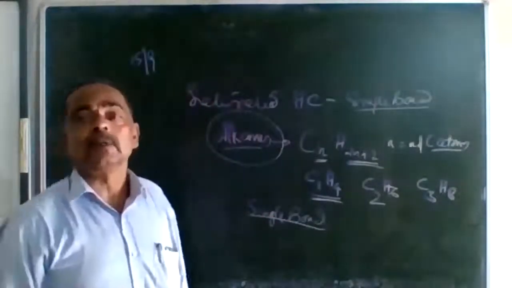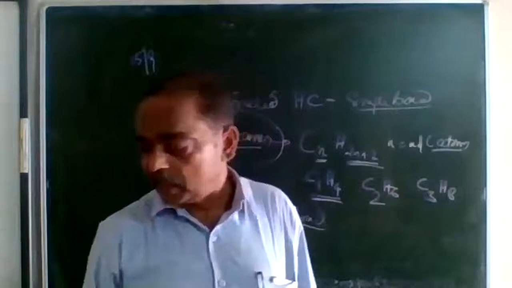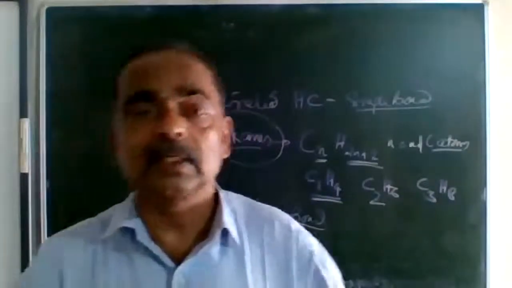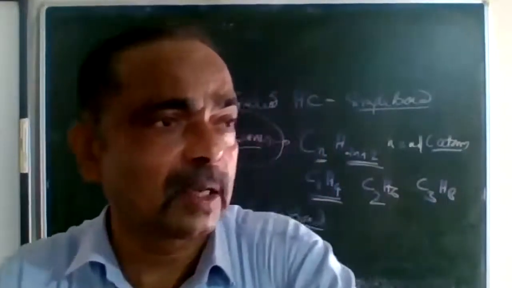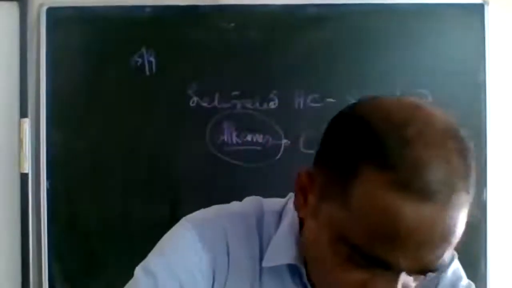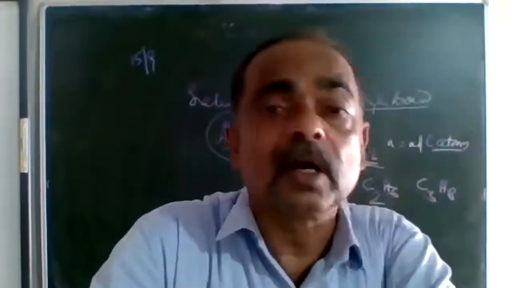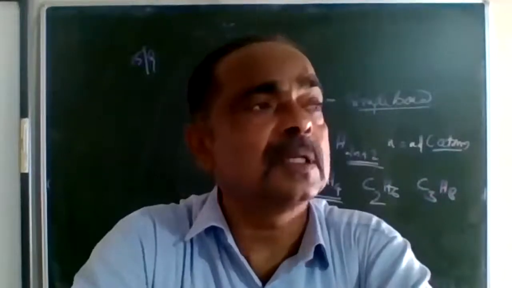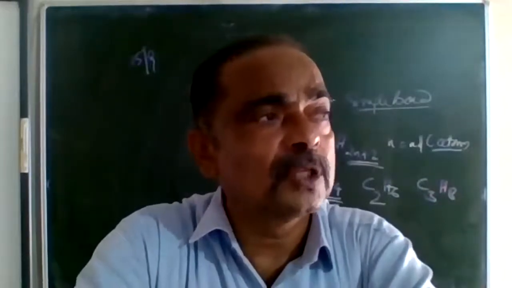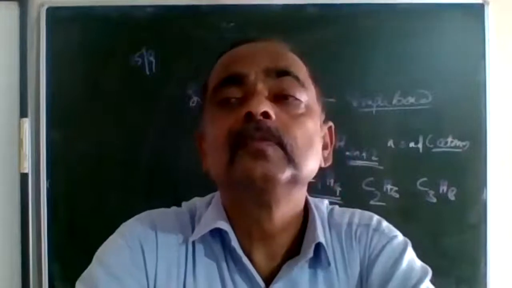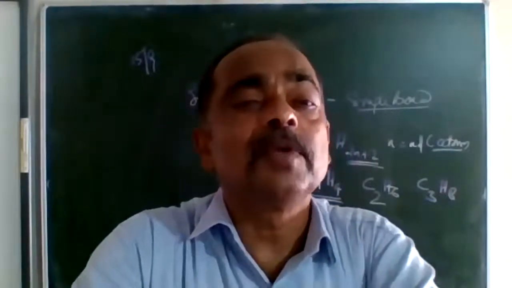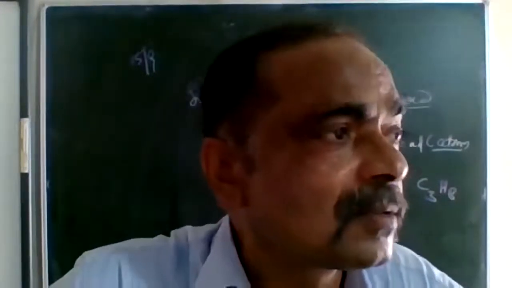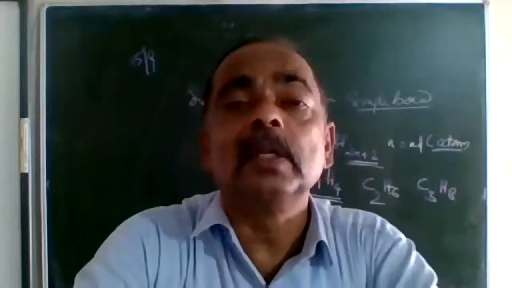Any hydrocarbon that comes under the general formula of alkanes, CnH2n+2, has only single bonds between the carbon atoms.